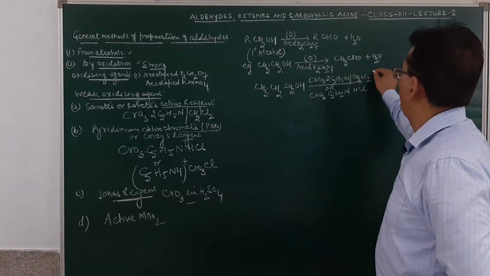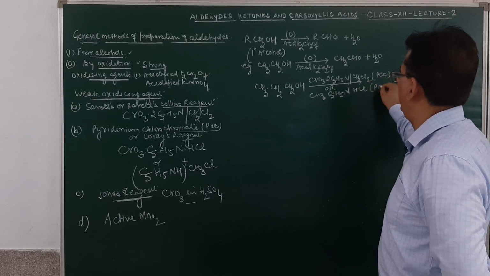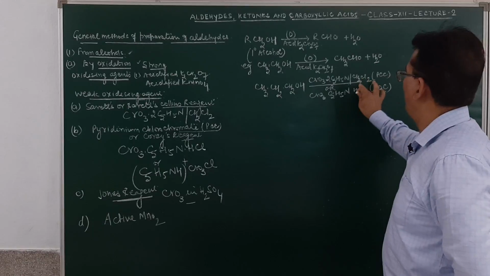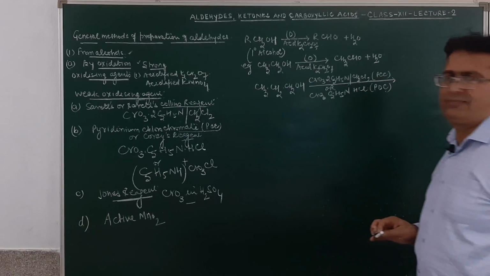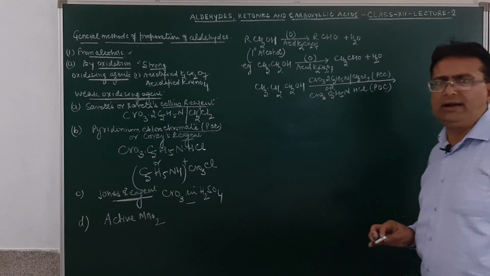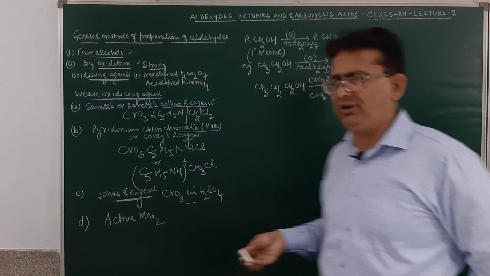This is pyridinium chlorochromate, or we may take pyridinium dichromate. What will happen? This will oxidize alcohol to aldehyde, and the aldehyde will not be further oxidized to carboxylic acid.